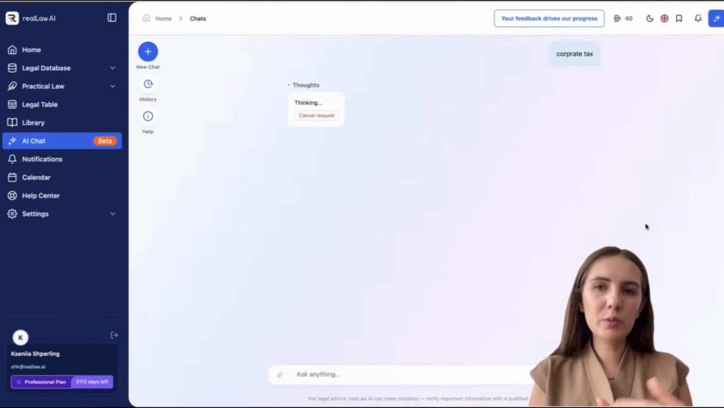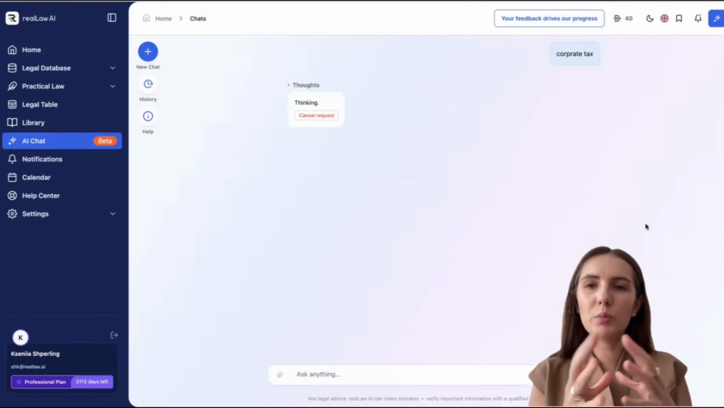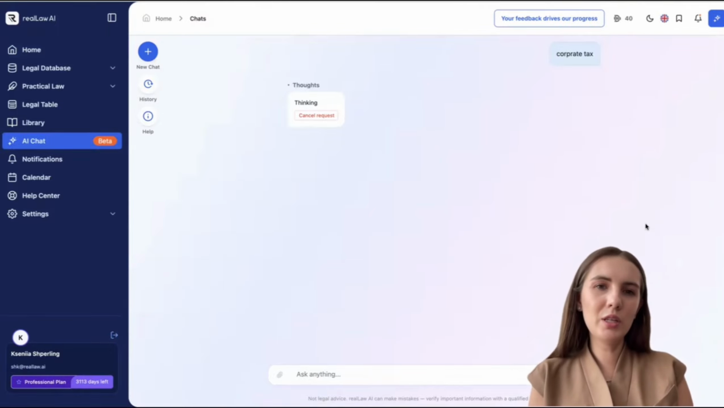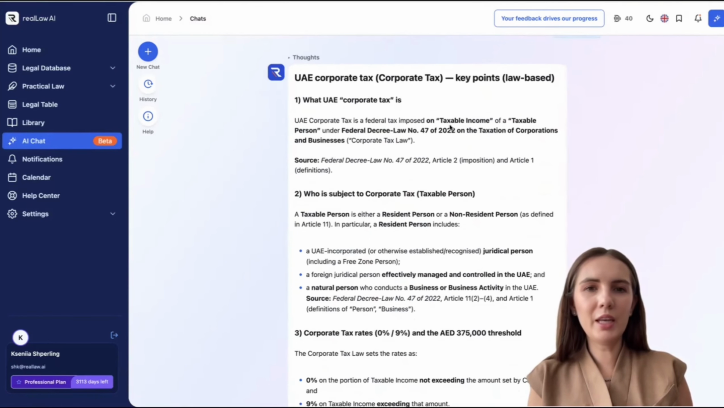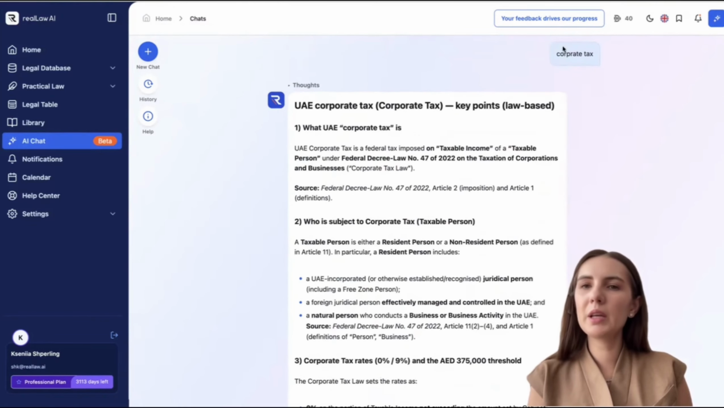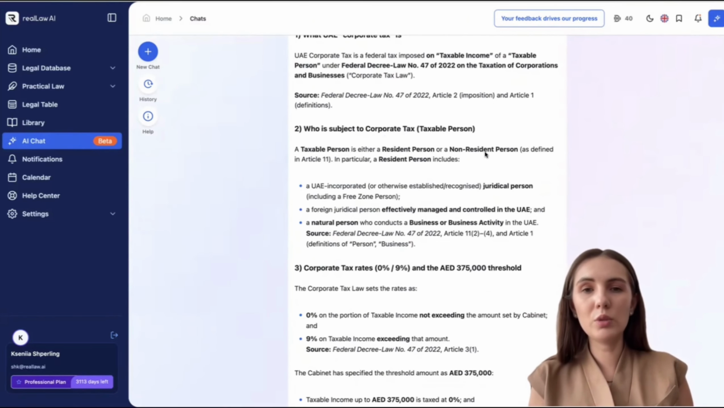The main difference between our chat and other LLM models is that it only searches for documents within the service. These documents are already structured, updated, and correctly tagged. That's why the risk of hallucinations is minimal. In this case, for our corporate tax query, the AI chat recognized it and provided the key info. Also, if I write in English, the answer will be in English. If I write the question in Russian or Arabic, the answer will also adapt accordingly.